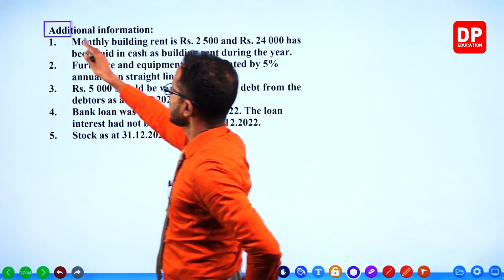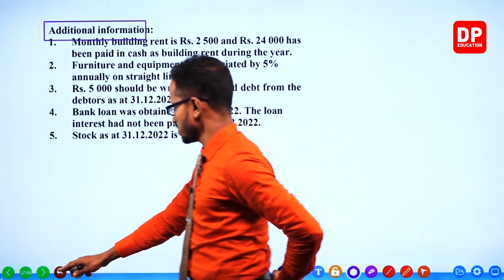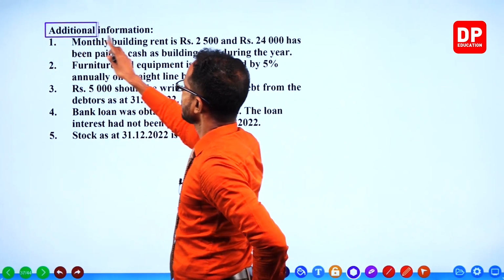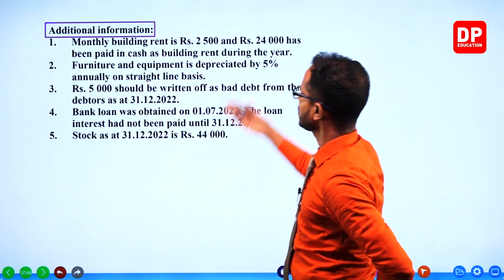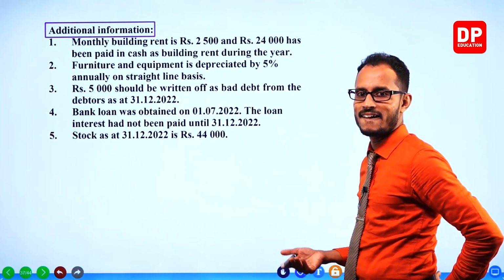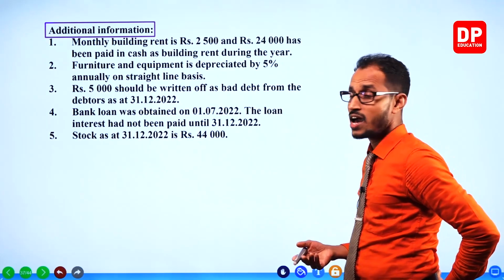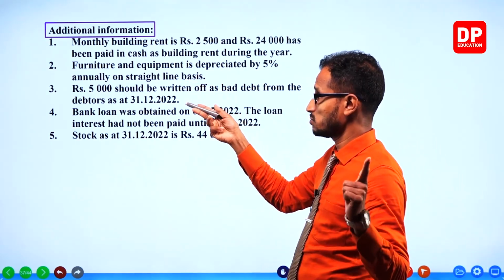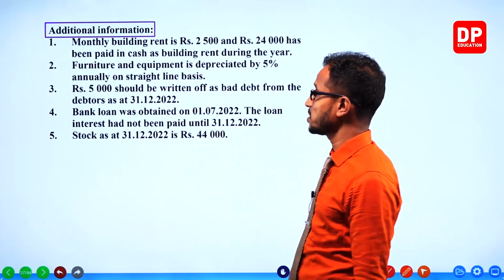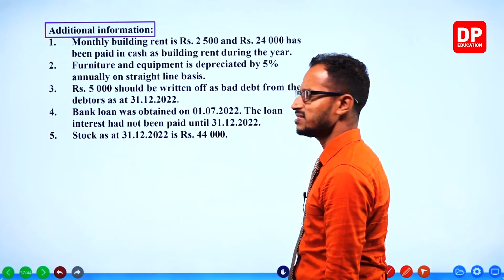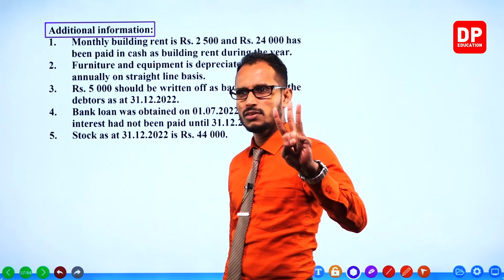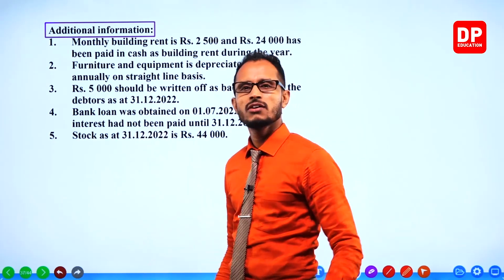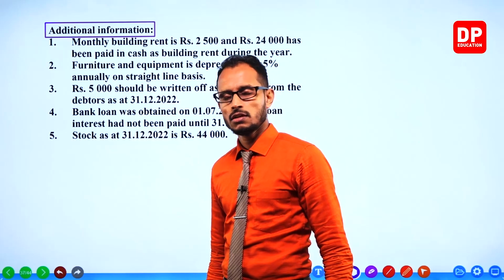Additional information, 5 are given here. That's quite a lot. 1, 2, 3, 4, 5. Normally you will get like 3 or 4. Here we have 5 this year. Not a problem.